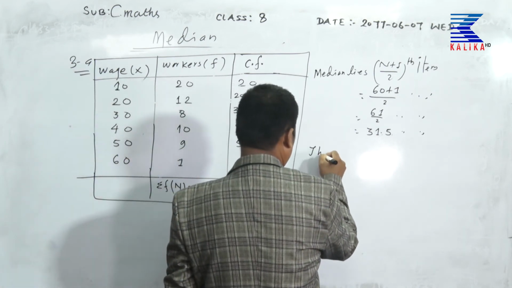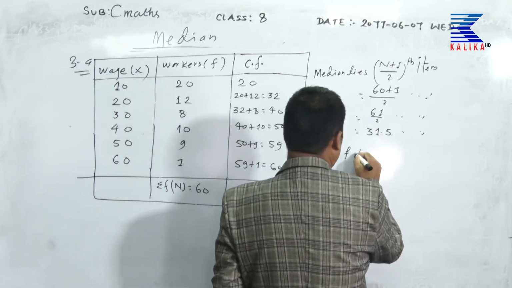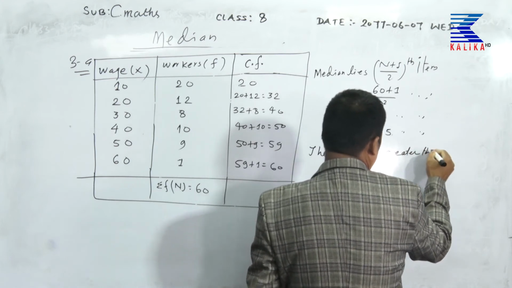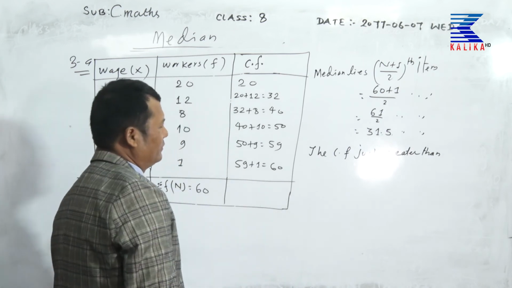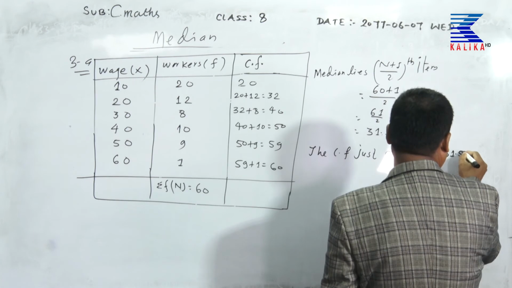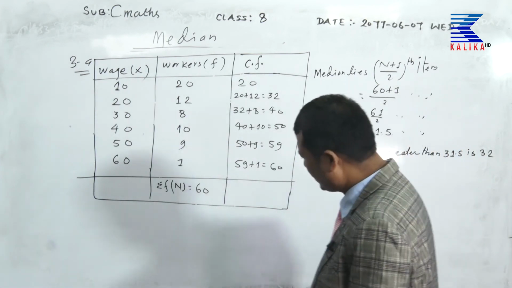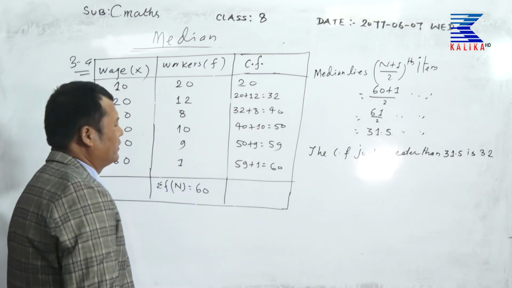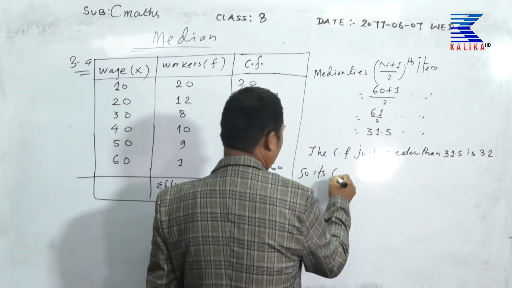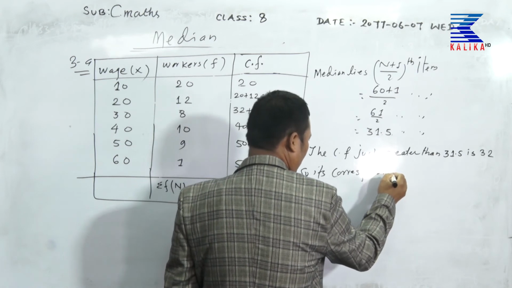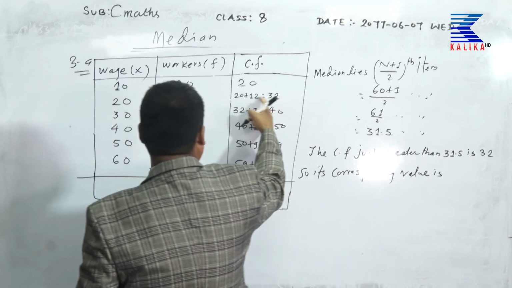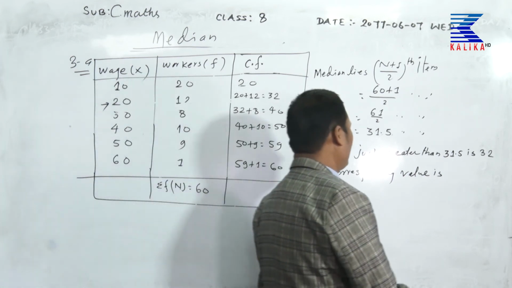The CF just greater than 31.5 is 32. So its corresponding value is 20.